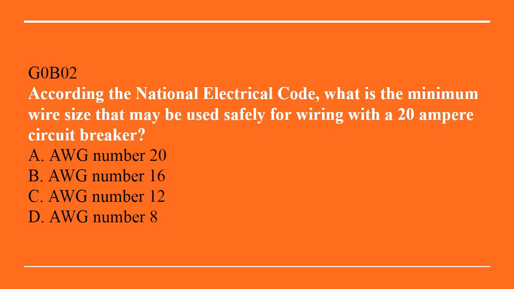G0B02. According to the National Electrical Code, what is the minimum wire size that may be used safely for wiring with a 10 ampere circuit breaker? A. AWG number 20. B. AWG number 16. C. AWG number 12. Or D. AWG number 8. Correct answer is C. AWG number 12.